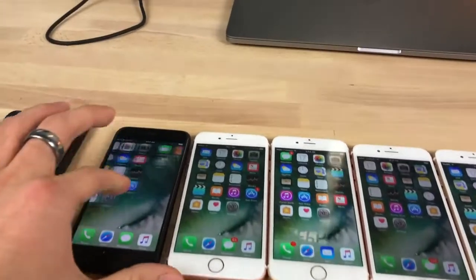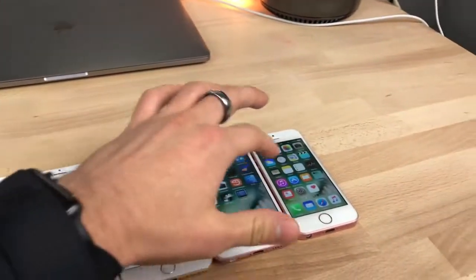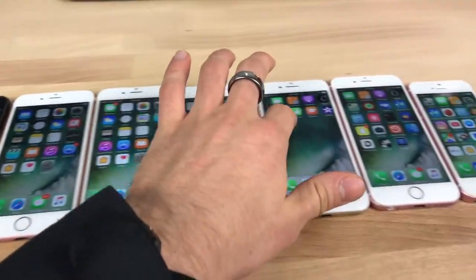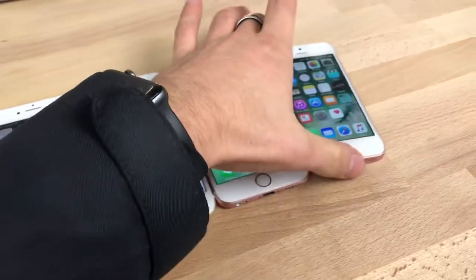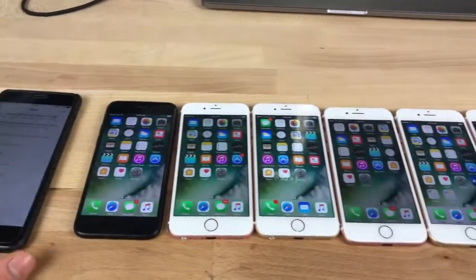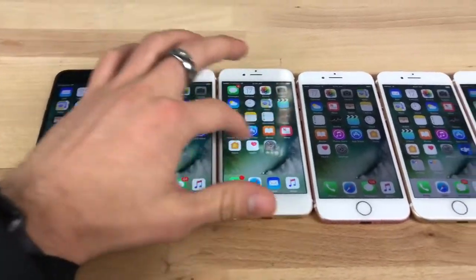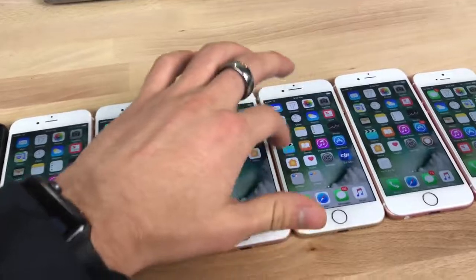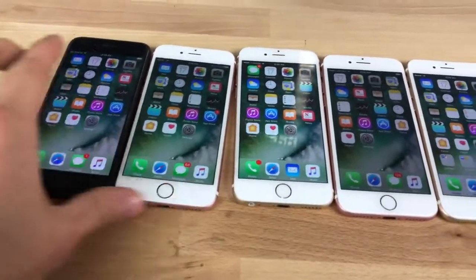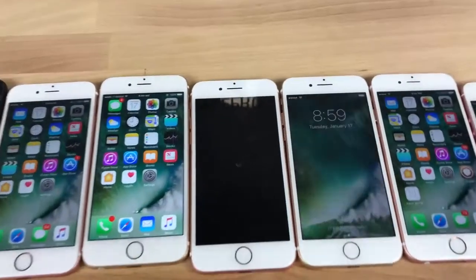I just want to show you guys a little demo. I did manage to get this working on all these devices, literally with a 3 emoji text, 3 little characters, and send it to these guys, and boom, they crash almost immediately. I mean, immediately as soon as they receive it. So you're unable to do anything. They'll just freeze in suspended animation, and that's it. Now this works this way on 10.1.1 and below. If you guys are on iOS 10.2, it's going to behave a little bit differently. And again, I will show you guys the differences there.